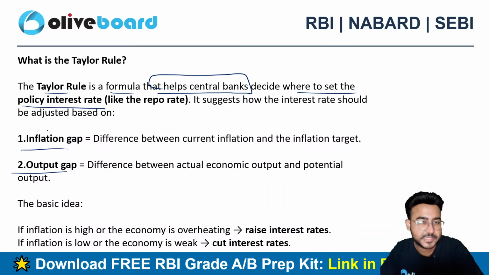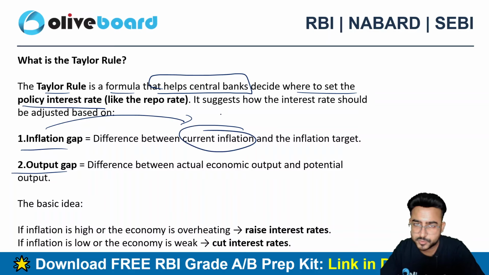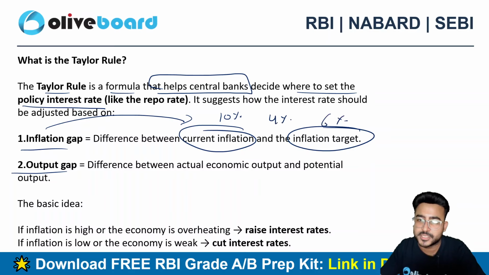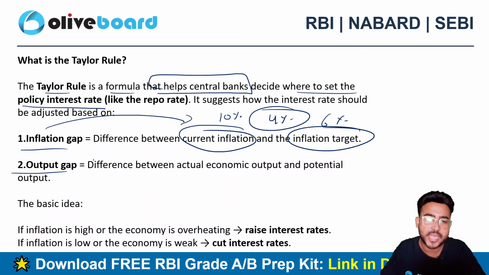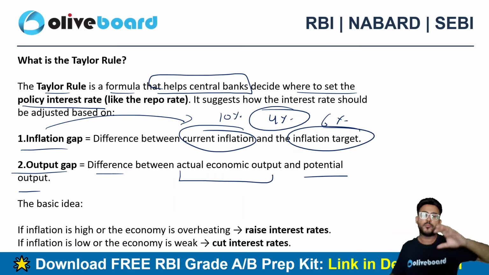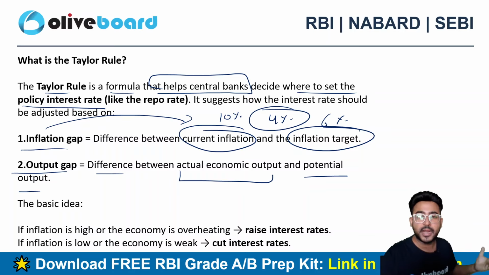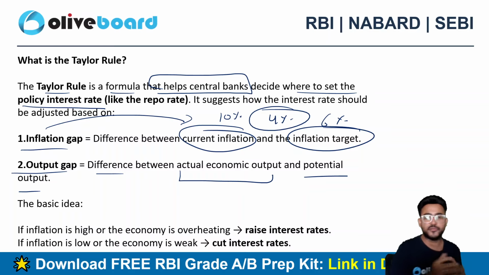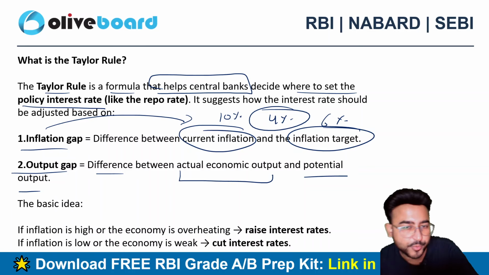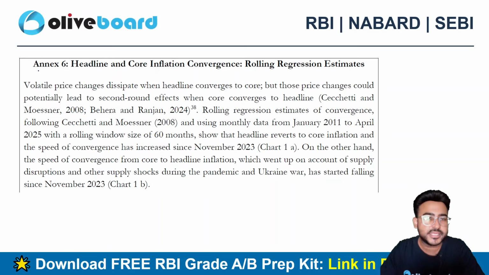So it is based on either inflationary gap or output gap. Okay, so what is inflationary gap? The difference between the current inflation and the target inflation. Let's suppose the current inflation is 10% and the target inflation is 6%. So 4% is what the inflationary gap is, right? So it is based on the inflationary gap plus the output gap. What is output gap? The difference between the actual economic output and the potential output. What should be the potential output of India minus what is the actual output of India? That is a gap. So these interest rates are based on these kinds of gaps, which are related to inflation and output gap.